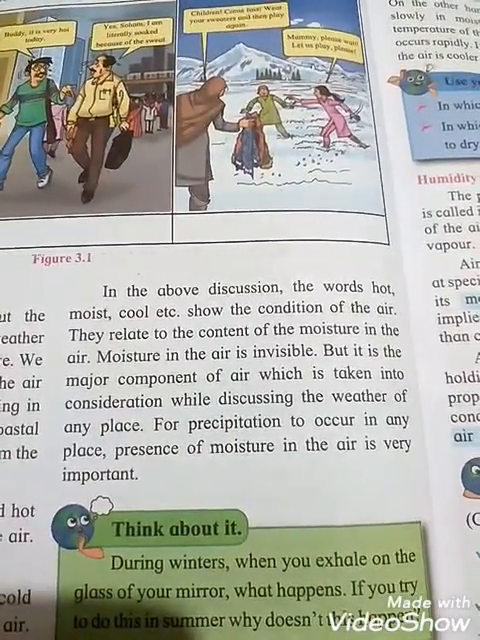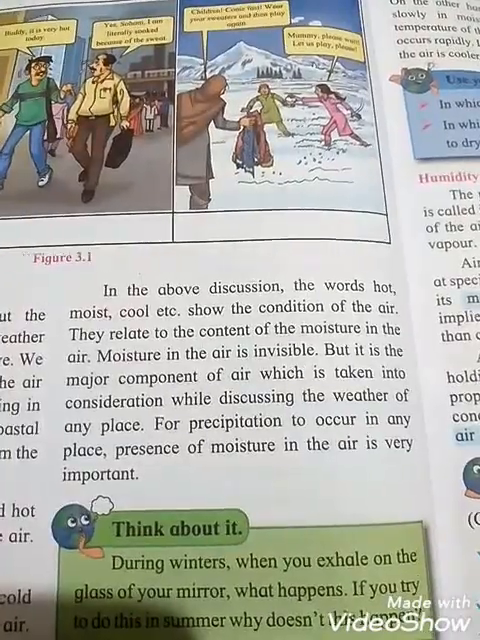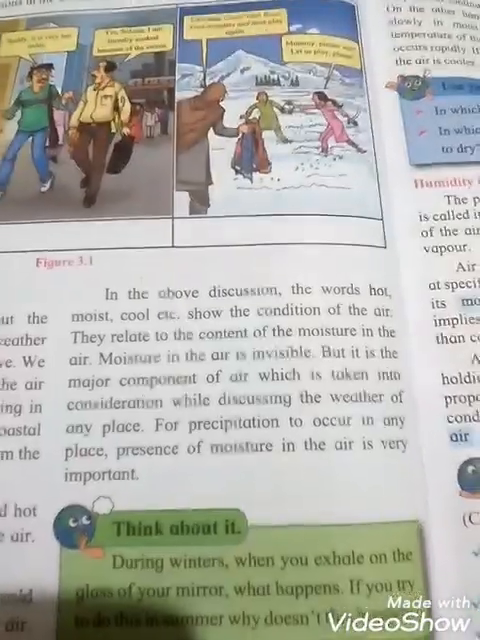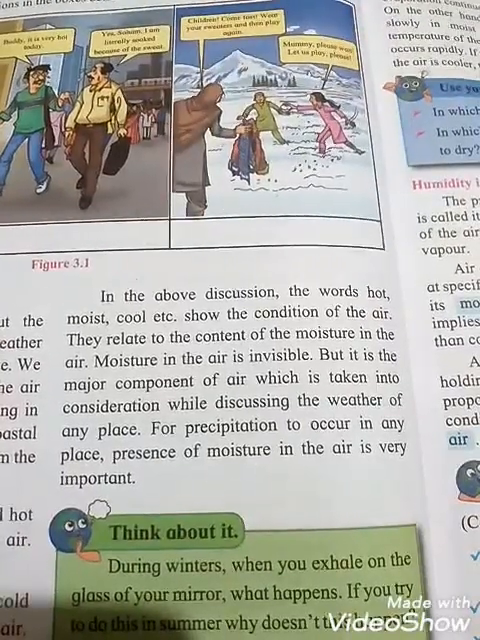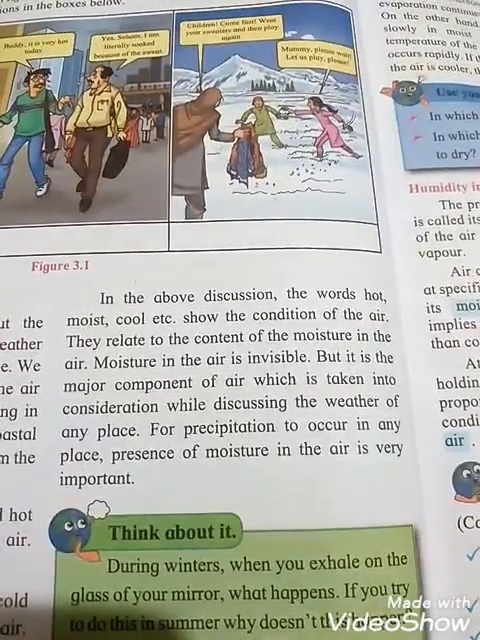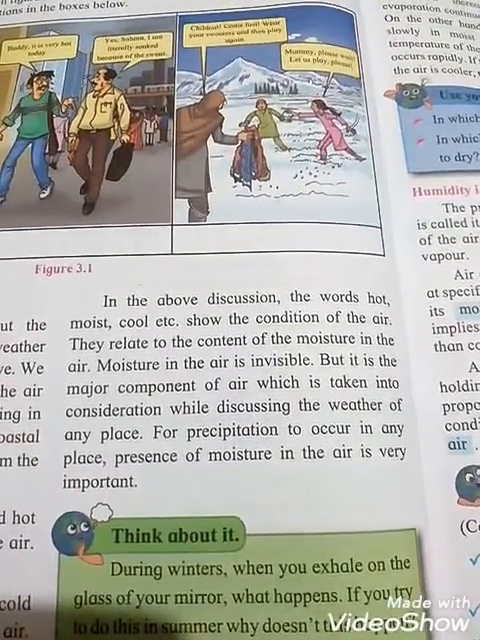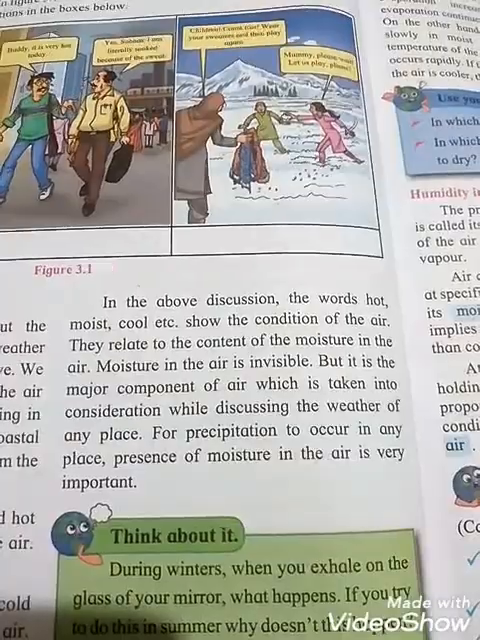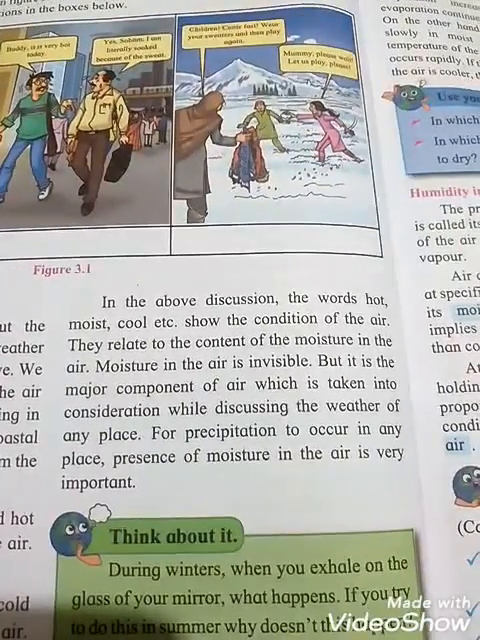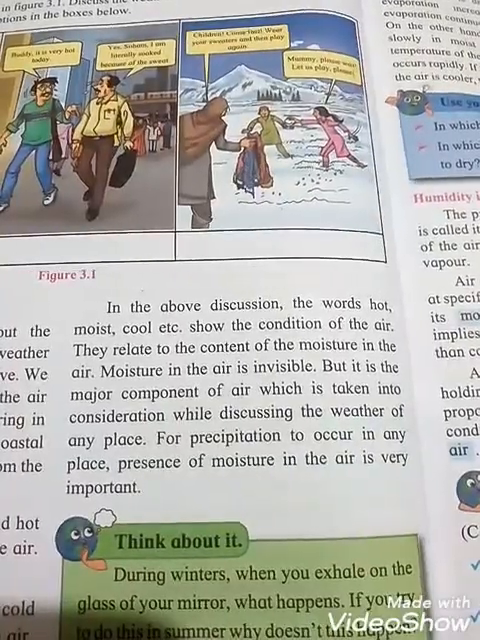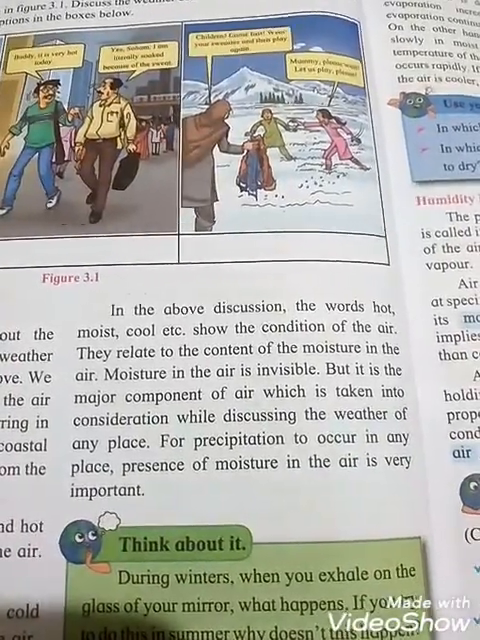They relate to the content of the moisture in the air. Moisture in the air is invisible, meaning we can't see it. But it is the major component of air which is taken into consideration while discussing the weather of any place.